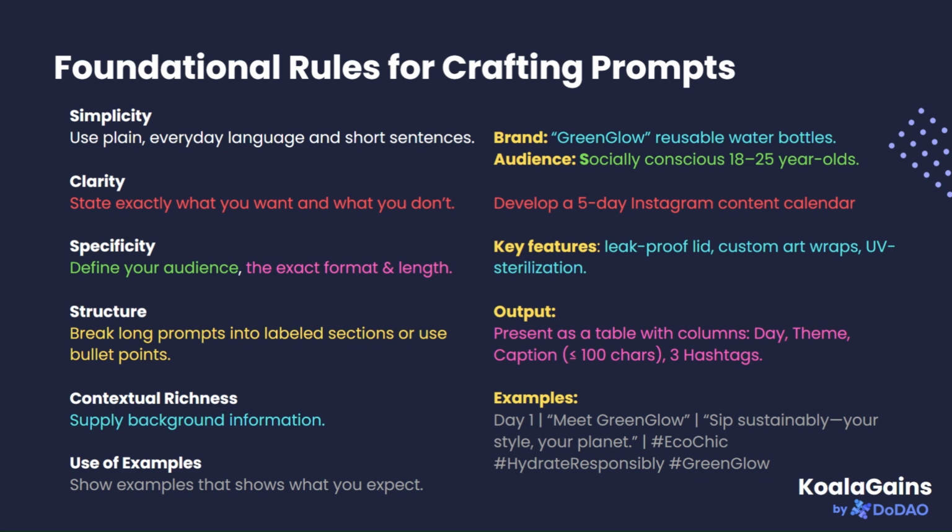The last rule is use of examples. This one is the golden rule. Show examples of what you want. If AI sees an example, it is more likely to match your style. In our example prompt, we are clearly showing that this is the type of output that we want.